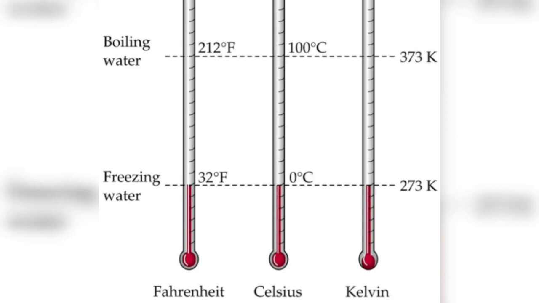Similarly, the boiling point of water is marked as 212 degrees Fahrenheit, 100 degrees Celsius and 373 Kelvin on the various scales. Though the amount of heat required for melting of ice is the same, it is measured at different numerical values. Similarly, the boiling of water is 100 degrees Celsius, 212 degrees Fahrenheit and 373 Kelvin.